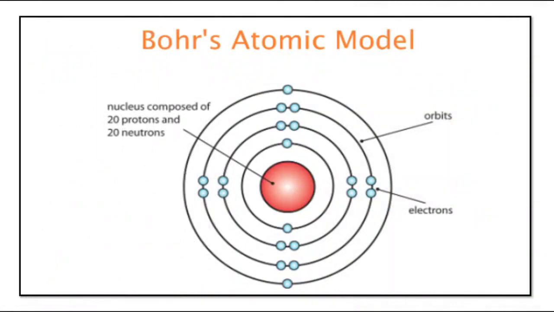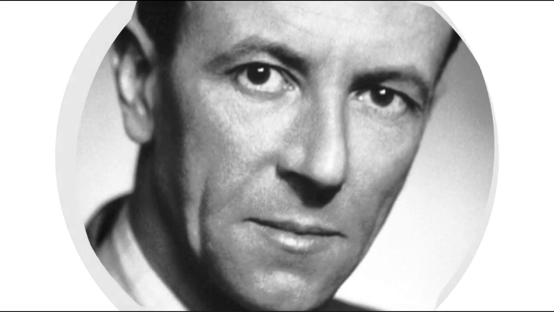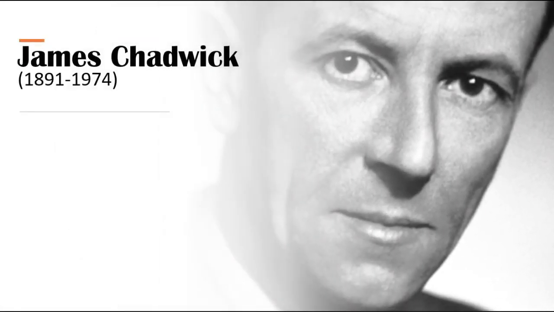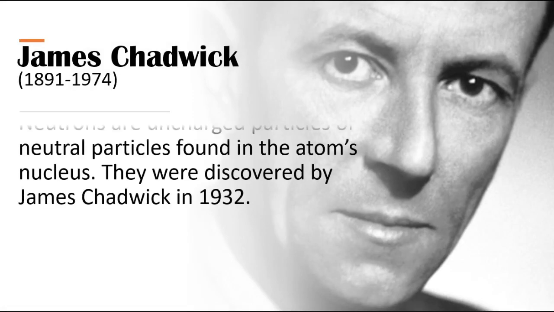Now, here is the model of Niels Bohr. We call it the Bohr's atomic model. As you can see, the electrons orbit around the nucleus, and electrons have a specific orbit just like the planets in the solar system. Next person, the last but not the least, is none other than James Chadwick.